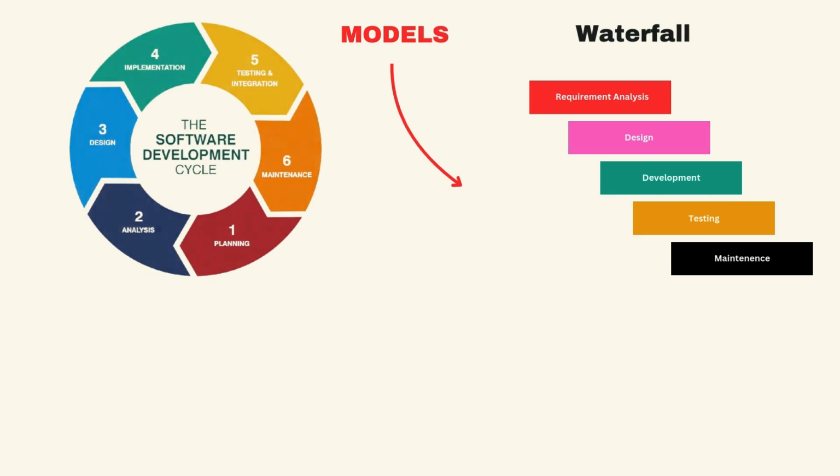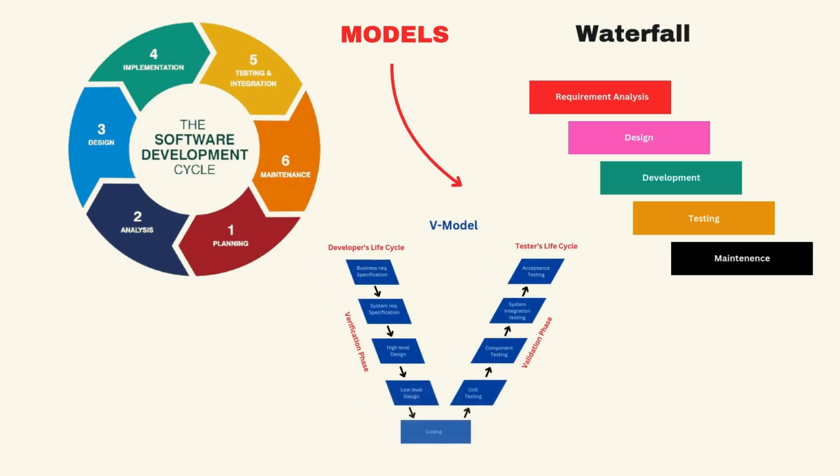Second, the V model, verification and validation model. The second model is the V model, also called the verification and validation model. Unlike the waterfall model, where development and testing happen sequentially, the V model allows testing to start early, right from the requirements phase. In this model, as soon as the business analyst, BA, gathers the requirements, both the development and testing teams begin working simultaneously.